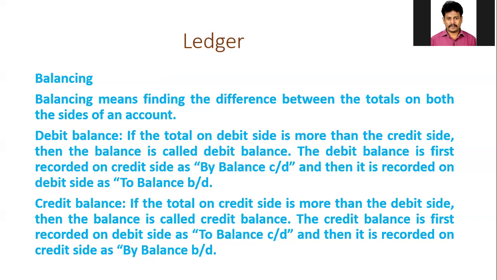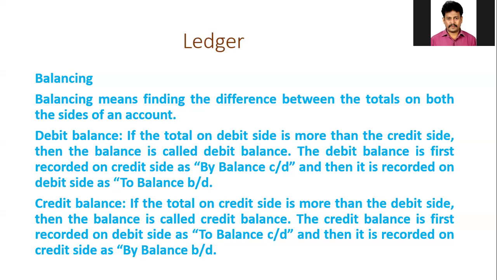First of all, you should be able to find out the totals on both sides of an account. Then you compare them and find the difference. Take the difference as balance. In a particular account, there may be a debit balance or credit balance. First of all, debit balance.